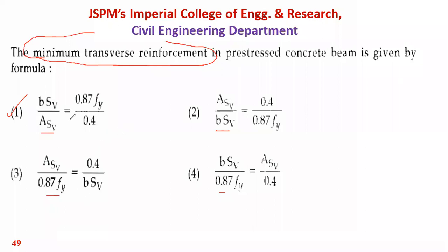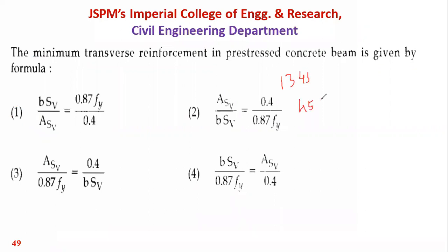Otherwise, all four options are near about the same. So that's why go with all the codal provisions. Refer IS 1343, then IS 456. Read all the clauses, and in the first 5 to 10 pages, they have given all the basic terminology. What is a bonded member? What is an unbonded member? What is pre-stressing force? What is eccentricity? All that basic concept we need.